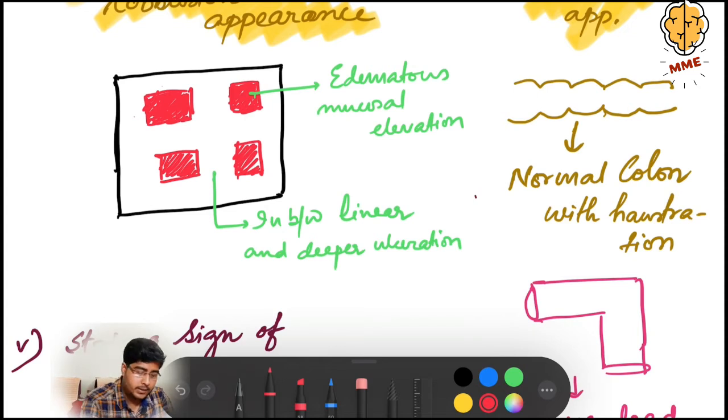Let's understand what is cobblestone appearance and what is lead pipe appearance. This is a cross section of intestine. See, here these red areas are edematous mucosal elevations.